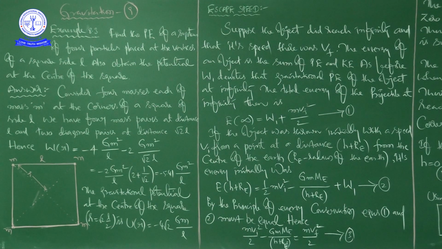Suppose, for example, by using a machine, you are going to throw the object with much greater and greater initial speed, then what will happen? The object reaches higher and higher heights. Okay. So generally here we have a small doubt.